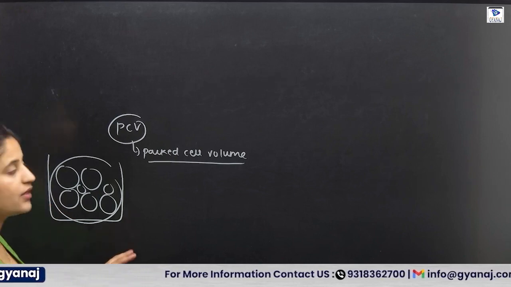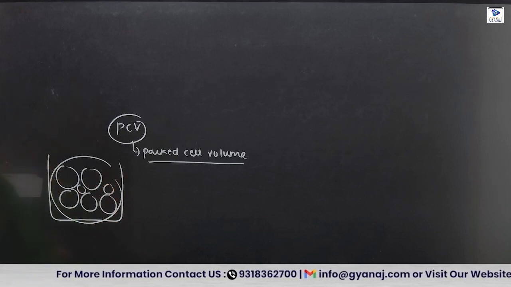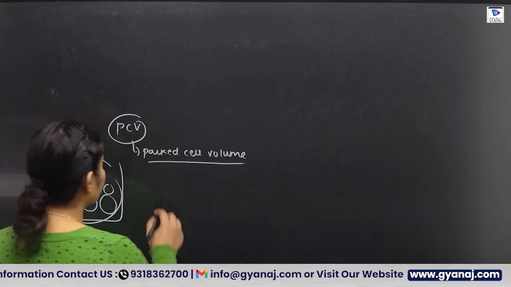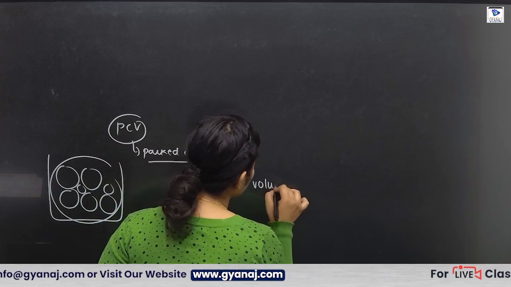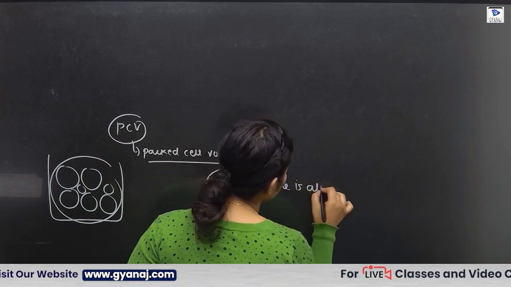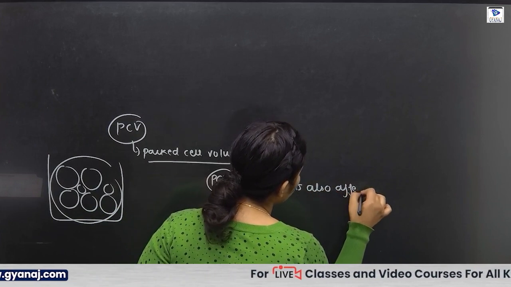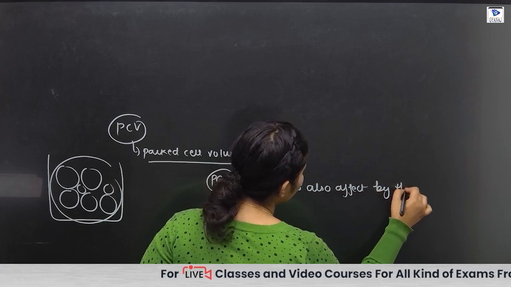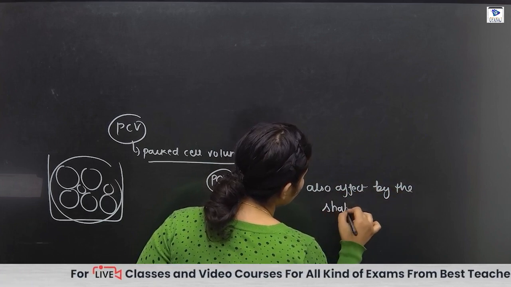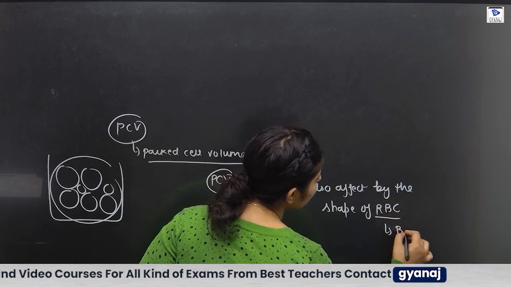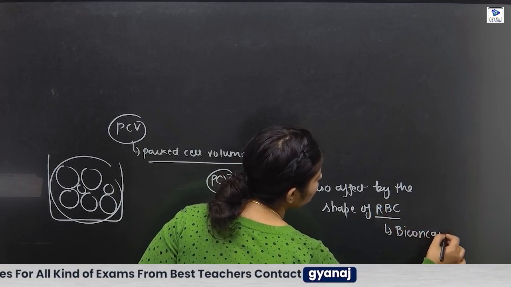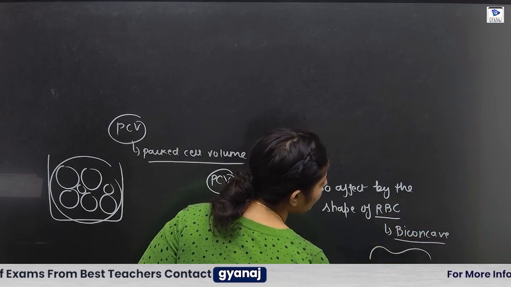Next, this PCV can be affected by certain conditions. This PCV, the packed cell volume, is also affected by the shape of RBC. See, what is the shape of RBC? The RBC shape is biconcave.